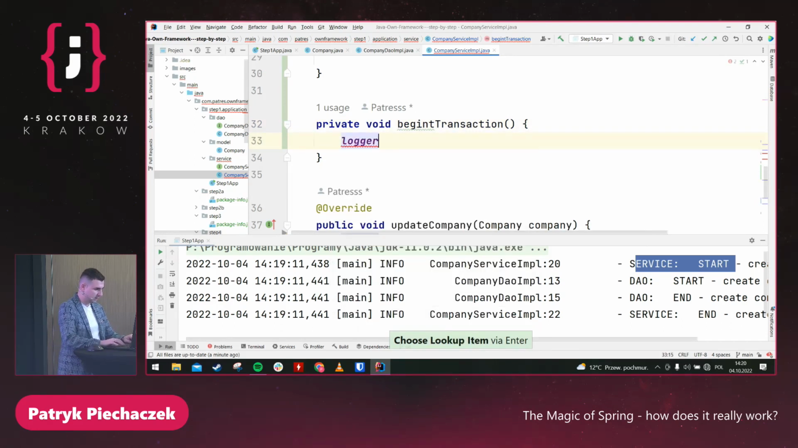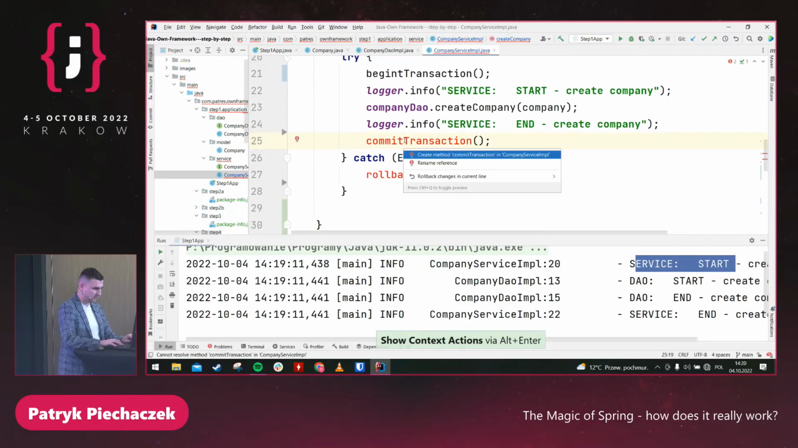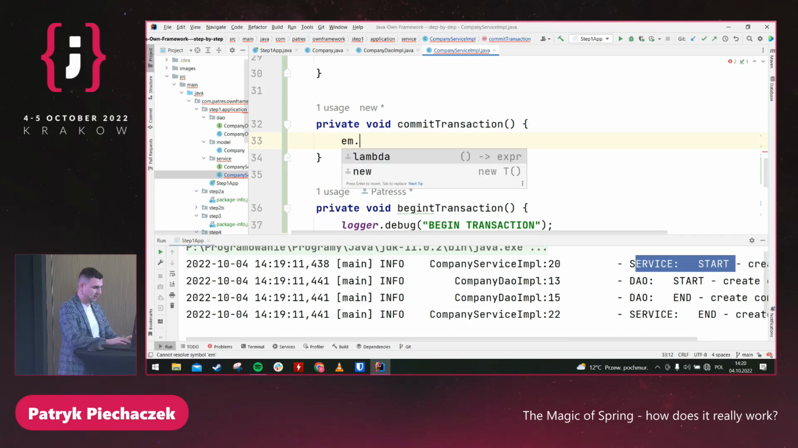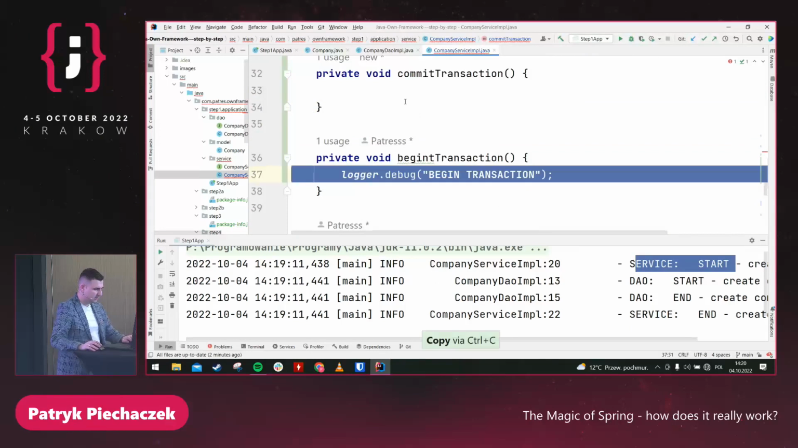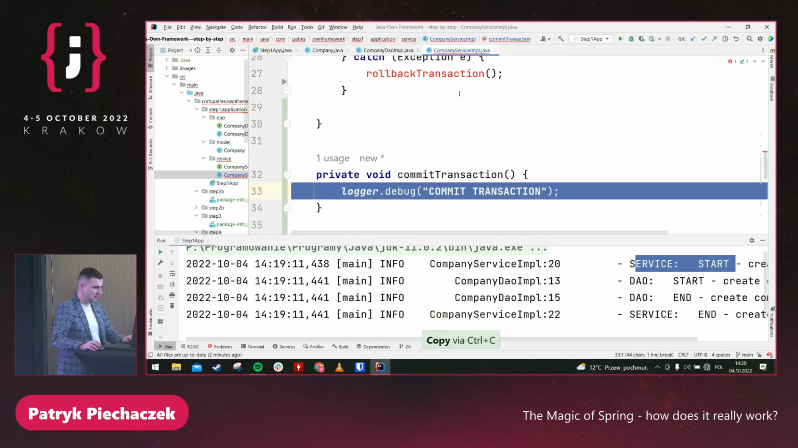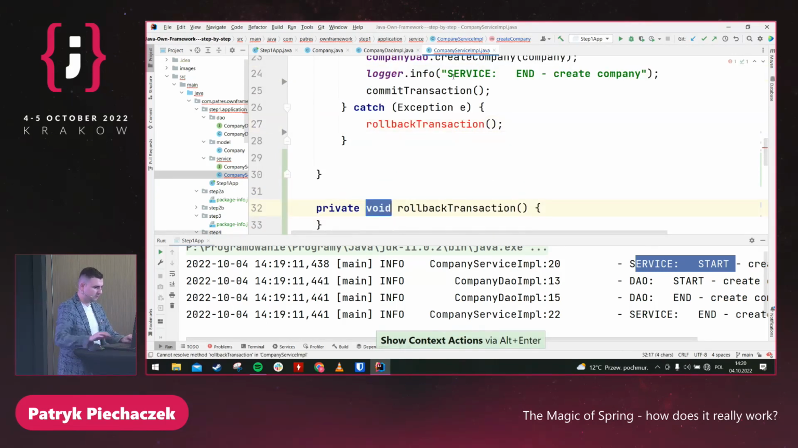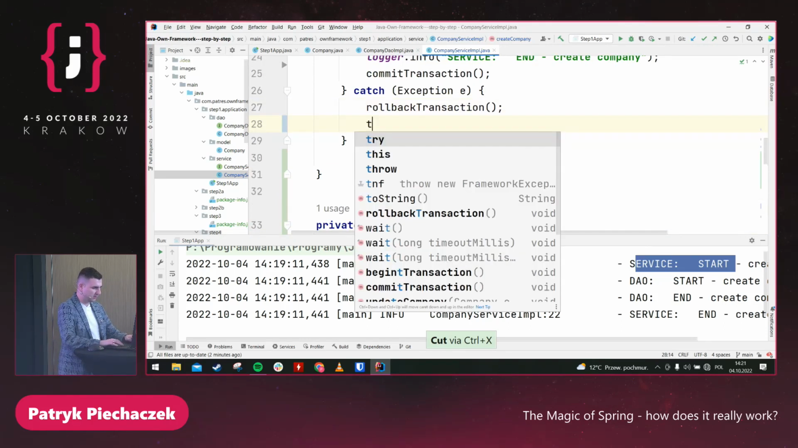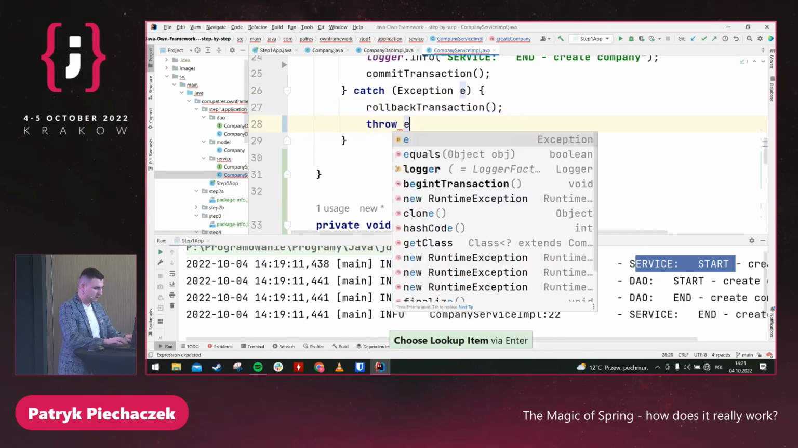So let's put a logger here. Begin transaction. The next one, commit transaction. As I mentioned, I don't want to create an entity manager, but we should do something like commit. But let's keep it simple. Here we are committing. And in the end, we need to implement rollback transaction. Okay, we should probably also throw the exception to another layer like this.